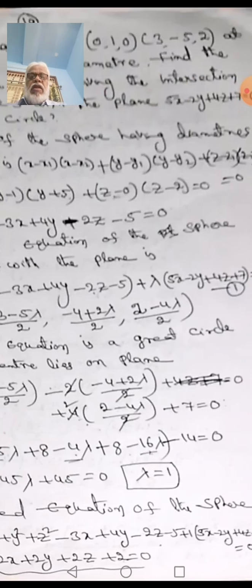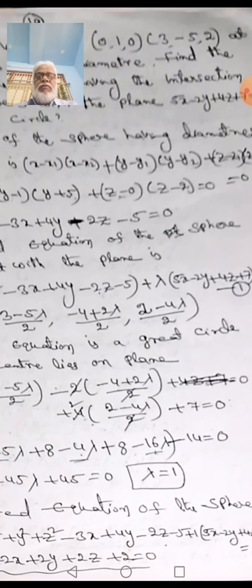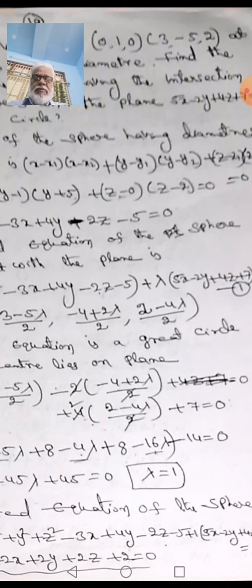Required equation is a great circle, means 5 of (3 minus 5 lambda by 2) minus 2 of (minus 4 plus 2 lambda by 2) plus 4 of (2 minus 4 lambda by 2) plus 7 is equal to 0. We just substitute the center in the given plane.